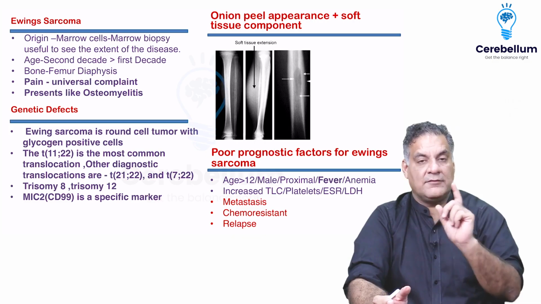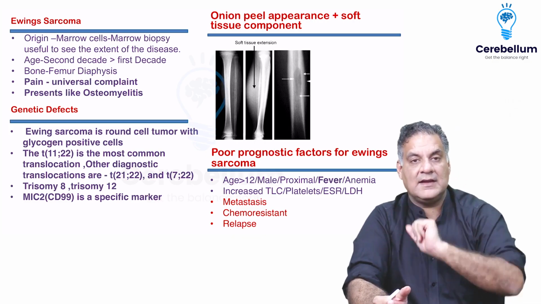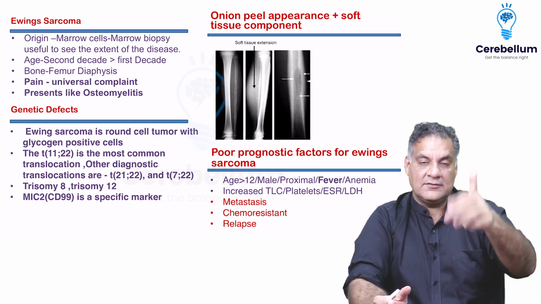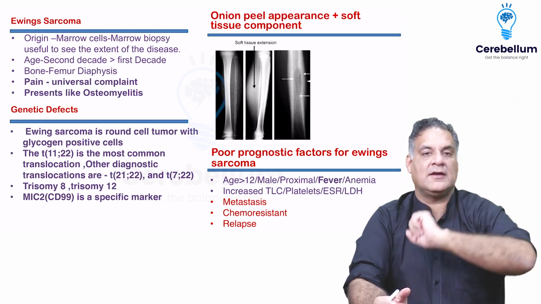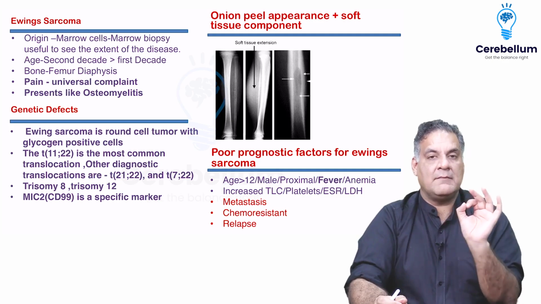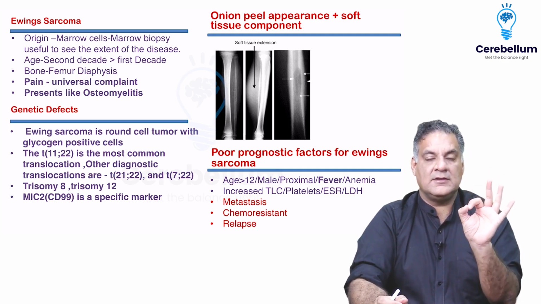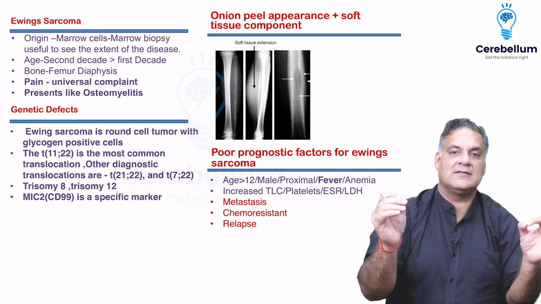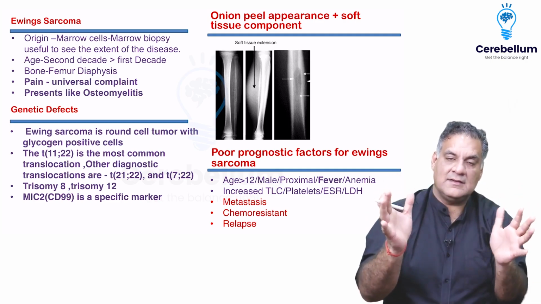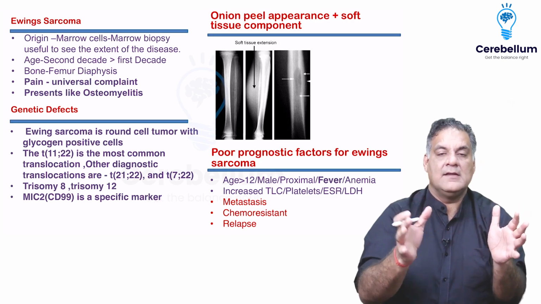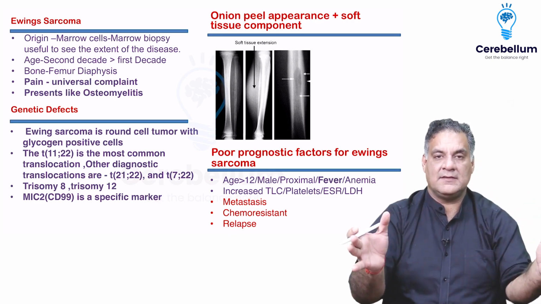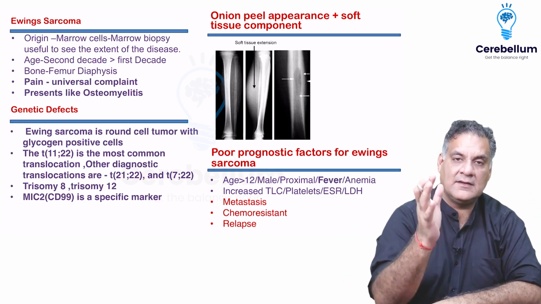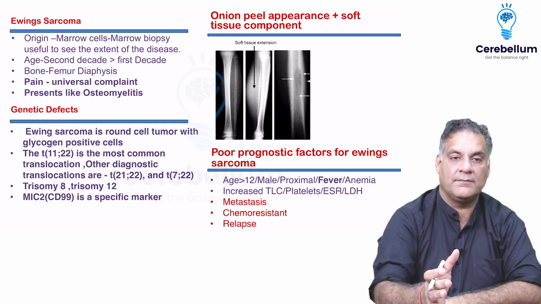So there's a love triangle. First decade likes Ewing's, but Ewing's like second decade. Femur diaphysis, Ewing's. Femur lower metaphysis, osteosarcoma. It is a tumor of the marrow cells. That's why you need to see the marrow biopsy. It's more of a systemic disease. Ewing's is more of a systemic disease. That's why it kills very rapidly. That's why if a child comes with osteomyelitic presentation, go aggressive, get the senior most person, get a diagnosis, right?